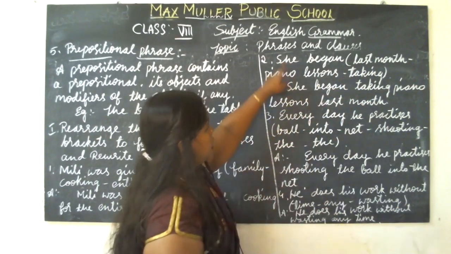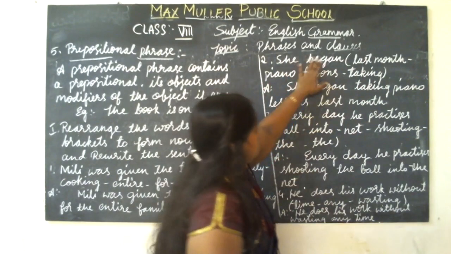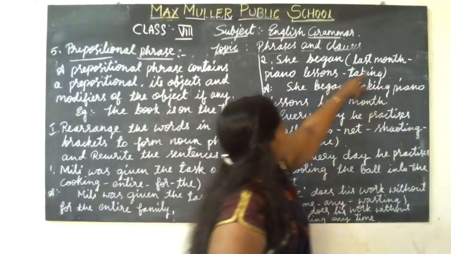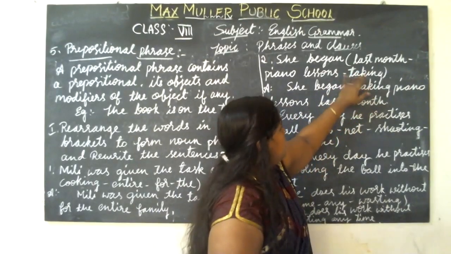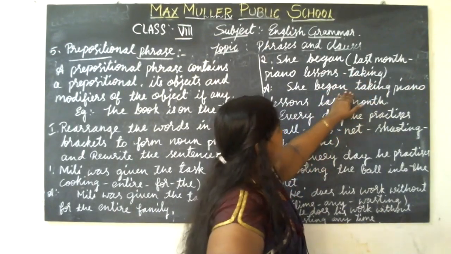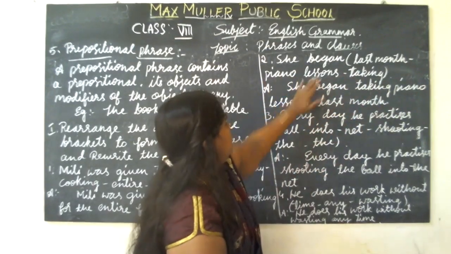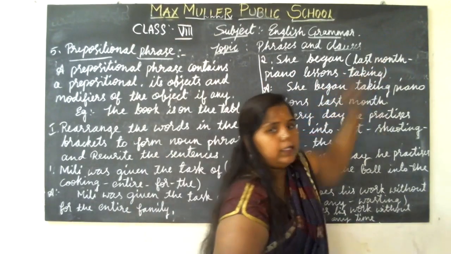Here, "She began", we have to take as it is. After that, we take the words from the clues. That is: she began taking piano lessons last month.